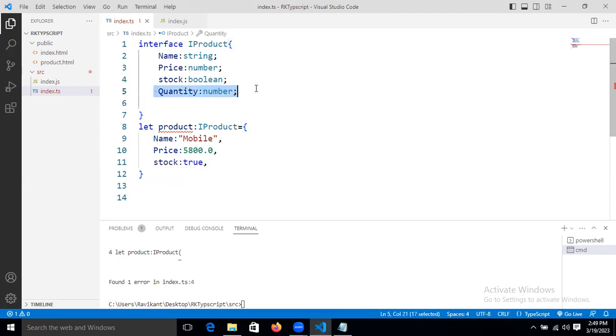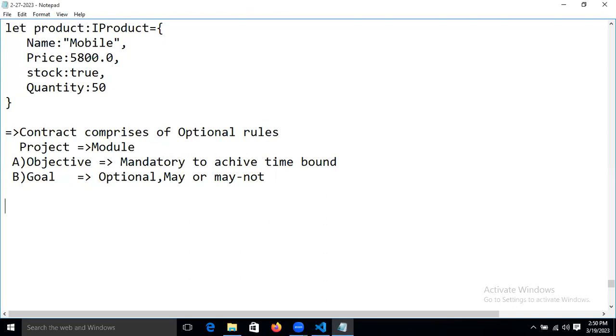If this property is there, okay, let's take our application examples, guys. Railway reservation. Let's take our IRCTC. Now I'm taking some properties, guys.